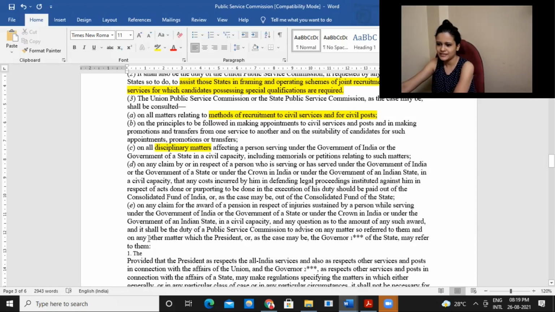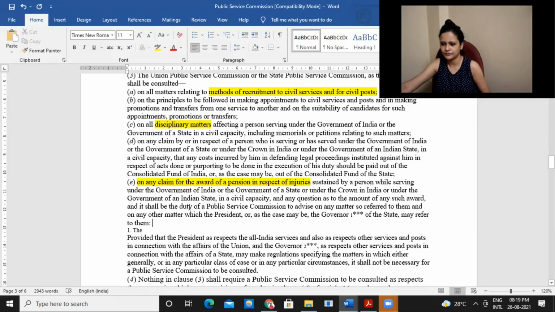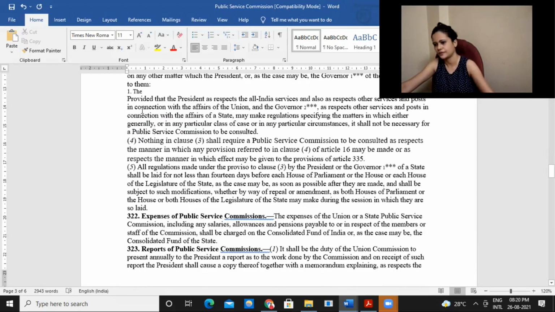So basically they will oversee whatever is required, right? They will look after all that stuff. Claim for award of pension, they will see, right? So these are basically the functions of the Public Service Commission, and UPSC can also assist with regard to 2 or more states if jointly they are conducting some exams; there also UPSC may give their input.